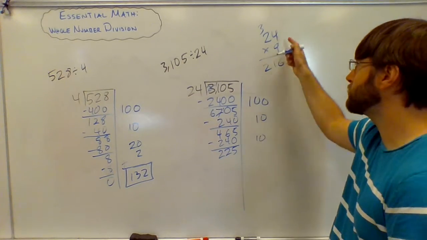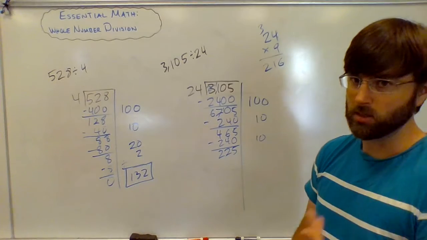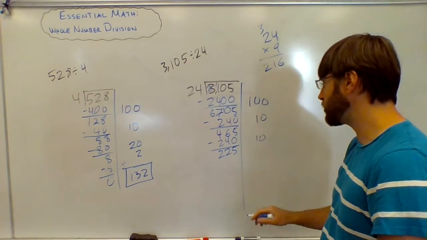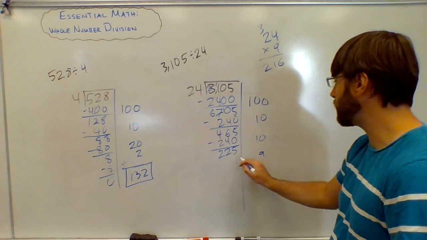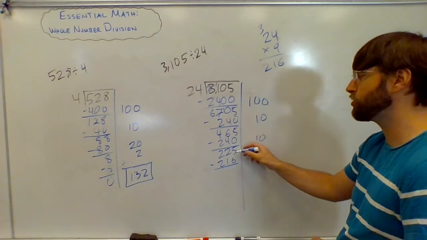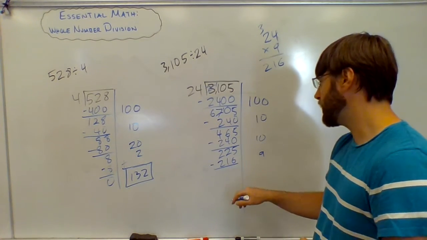If you wanted to try to do something like that in your head, you would need to do 240 minus 24 mentally, which some of us can do, and some of us that's too much. So I did it like that to make sure I didn't make a mistake. So I can give everybody $9, which is $216. I was pretty sure I could give 9 because 225 was so close to 240. So that was my logic there and why I checked that.